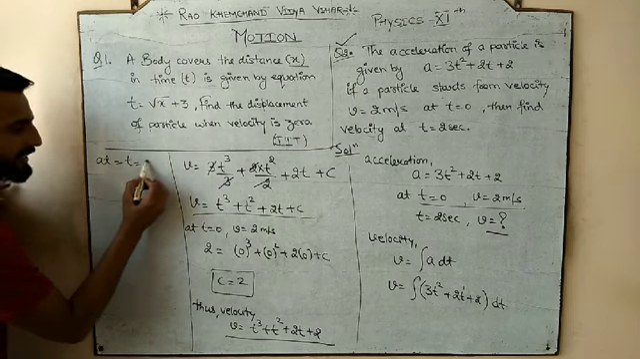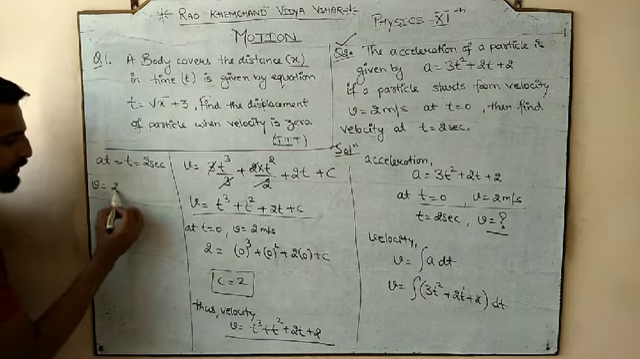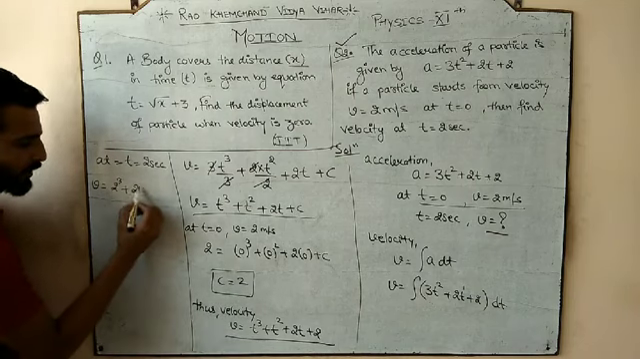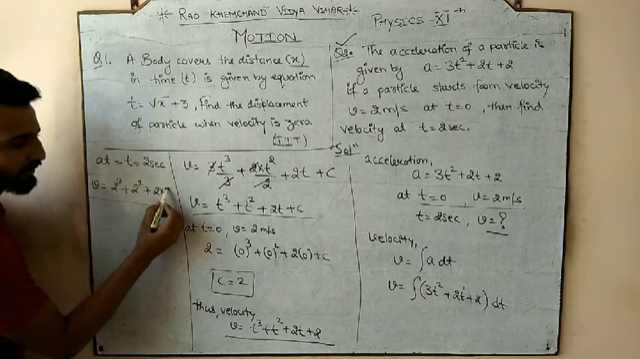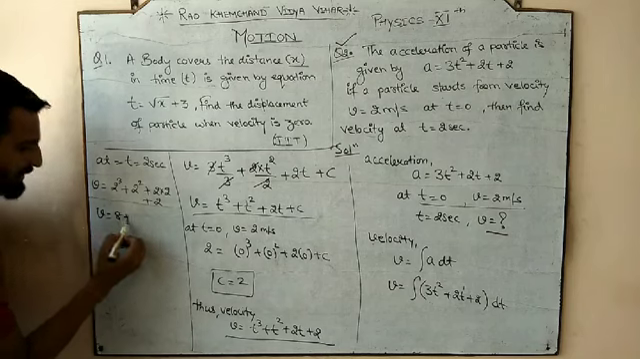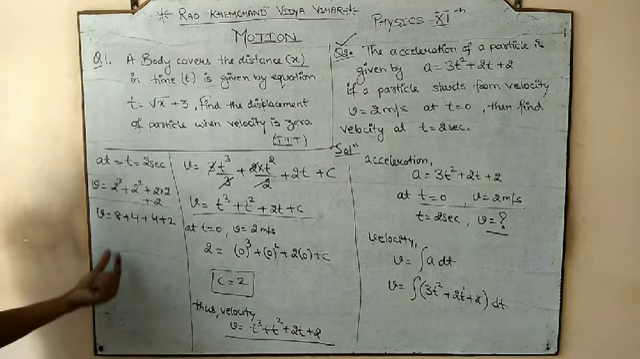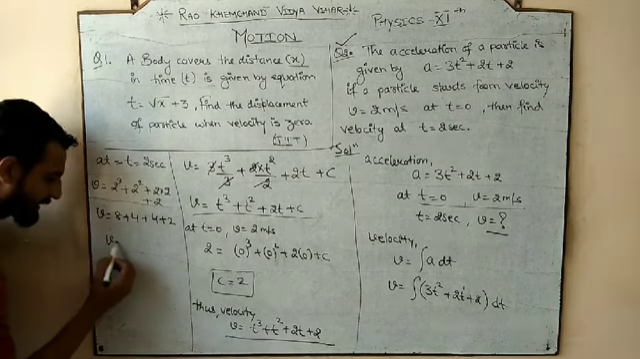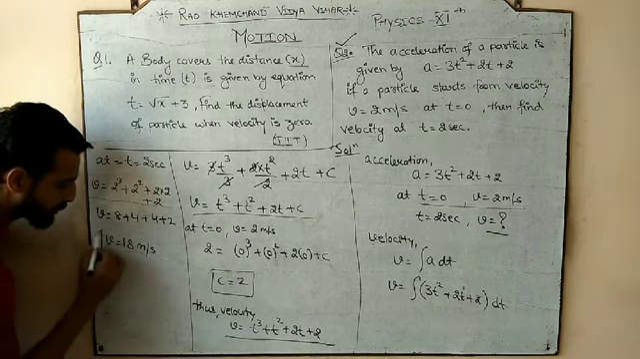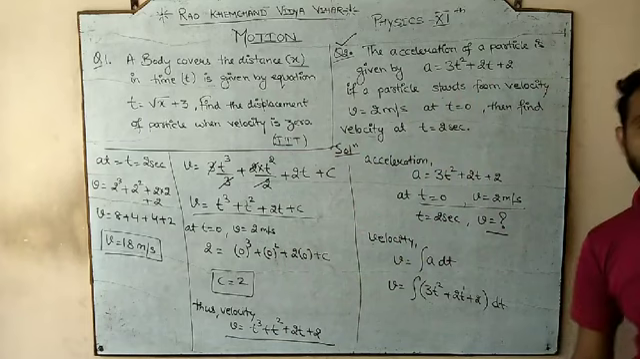Now we will solve at t is equal to 2 seconds. What is the velocity we form? t cube, so it would be 2 cube, plus t square, 2 square, plus 2 into t, which is 2, plus the constant, which is again 2. So velocity would be 2 cube, 8, plus 2 square, 4, plus 4, plus 2. After solving that, 8 plus 4 is 12, plus 4 is 16, plus 2 is 18. So the velocity of the body at t is equal to 2 seconds is 18 meter per second.